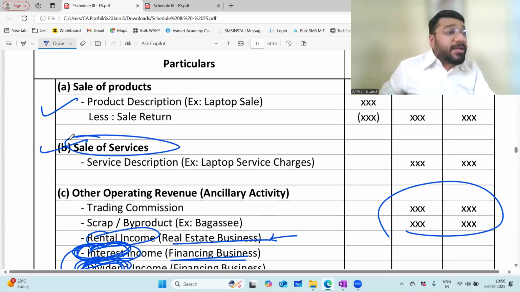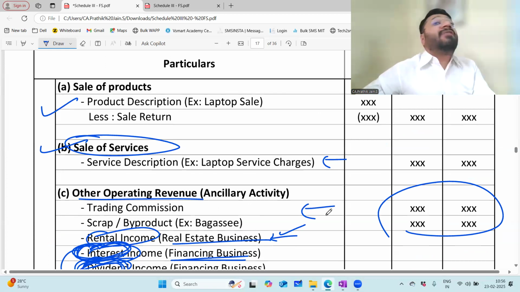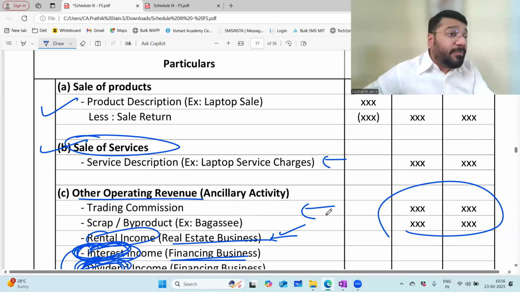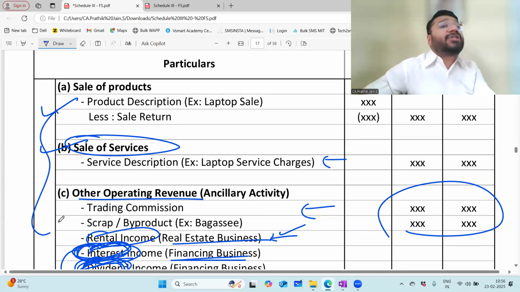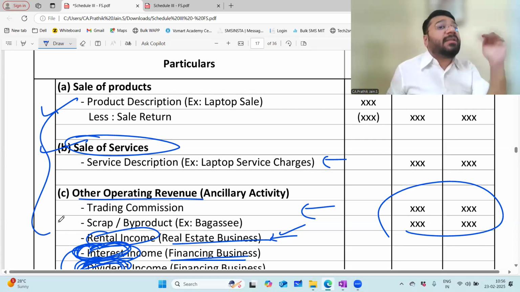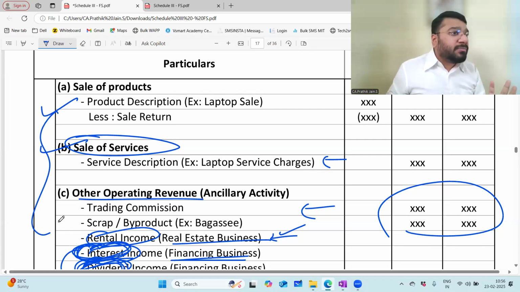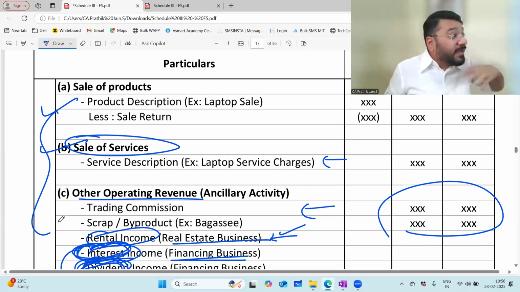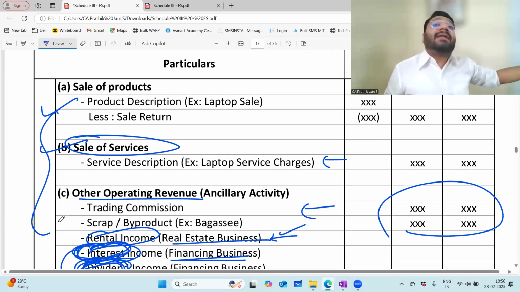There is no hard and fast rule that if I'm putting something under other operating revenue, you have to bring it here. You can show it here and you can show it here also. If you take the financial statements of different companies, practically they have done slight alterations of presentation here and there. We are discussing the format in principle, but here you have the options to alter the presentation within this range.